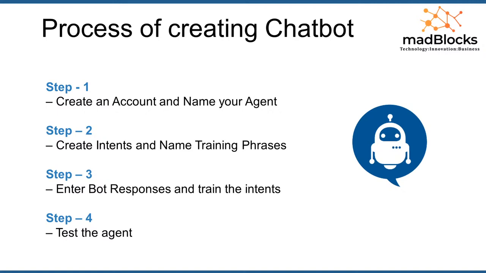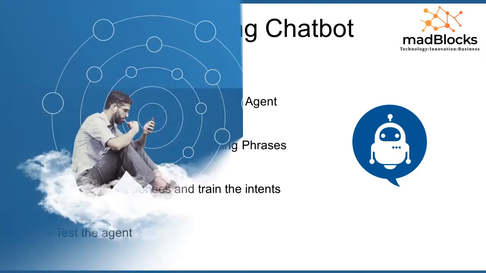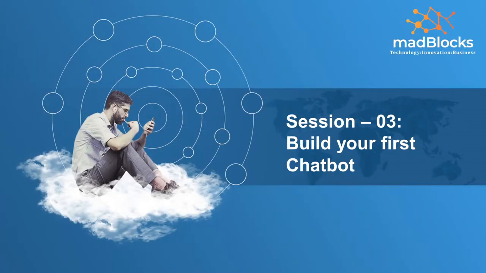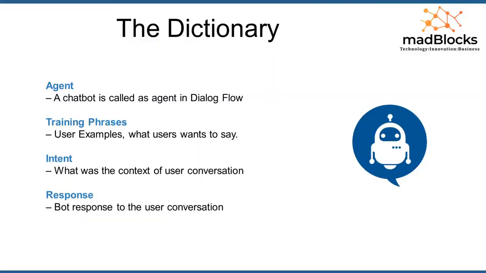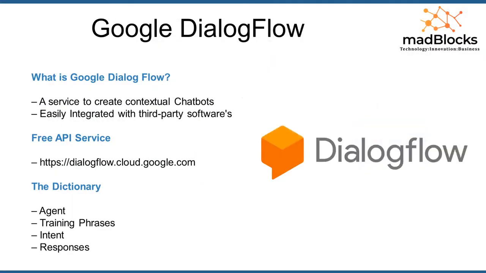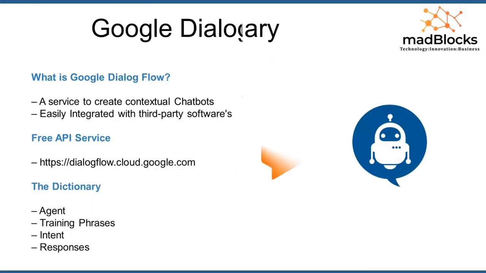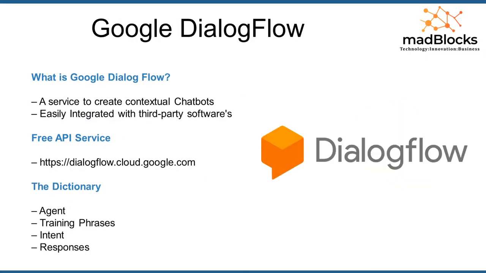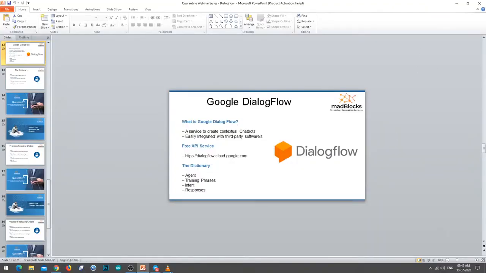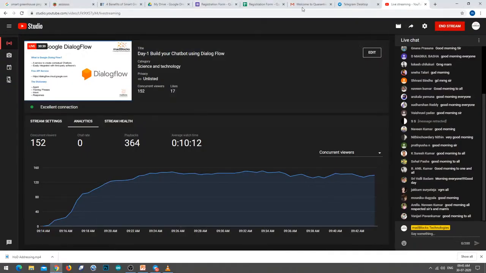The only thing you need is internet connectivity. You can do it on your mobile phone or on your laptop. You should have an account on dialogflow.cloud.google.com. Using this URL, let us design a simple chatbot in just 20 minutes. Let me go back to the browser and open this website. Dialogflow is an API from Google Cloud to develop contextual chatbots.